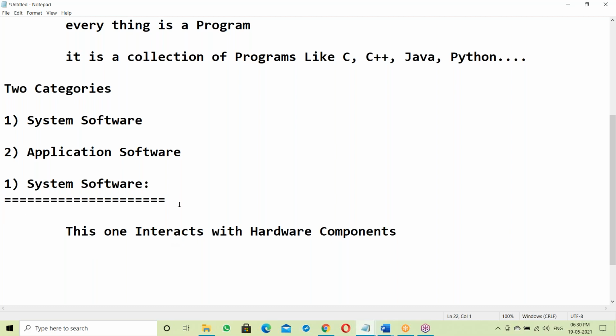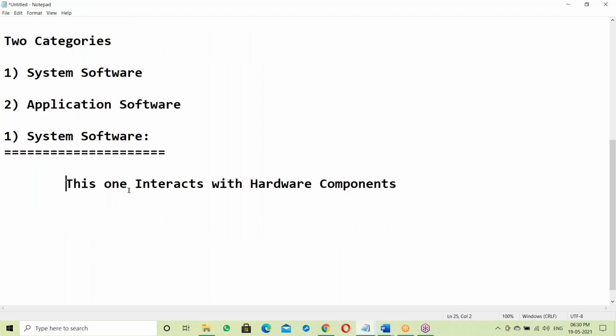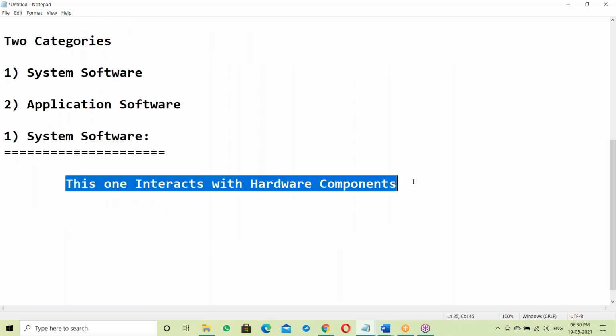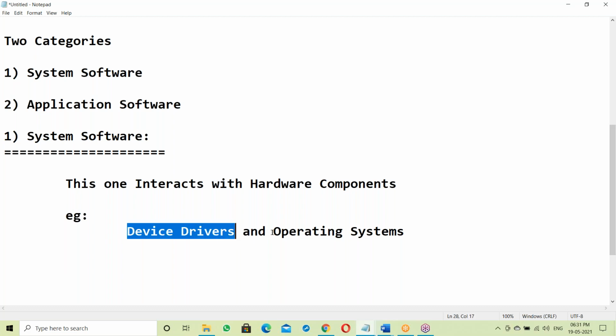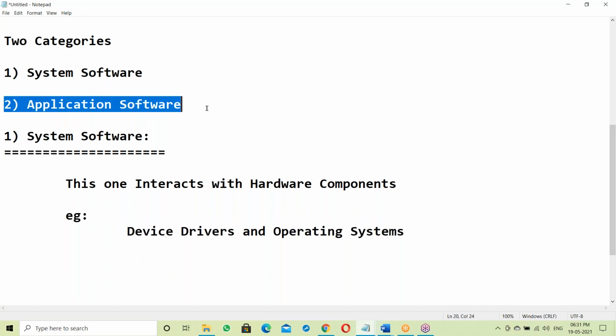System software interacts with hardware components. Examples: device drivers and operating systems. We'll discuss what a device driver is and what an OS is. I'll explain.